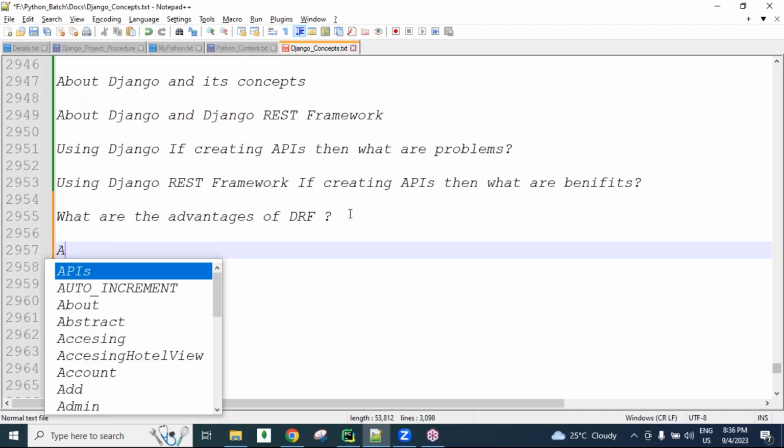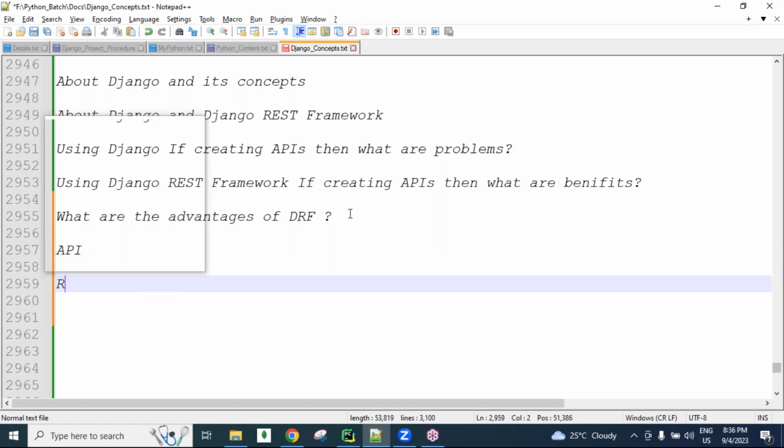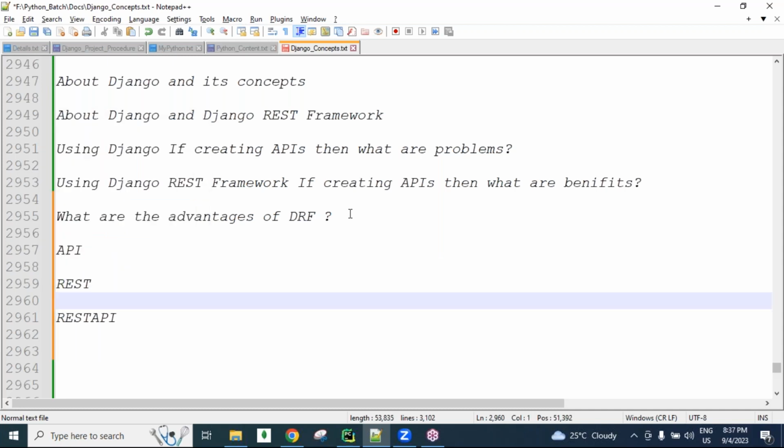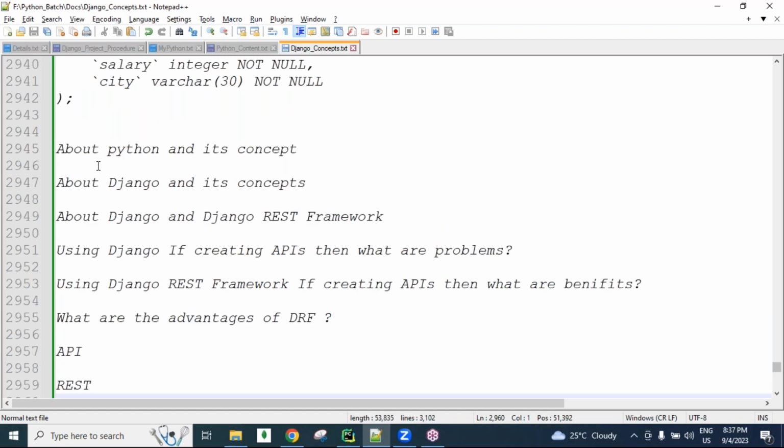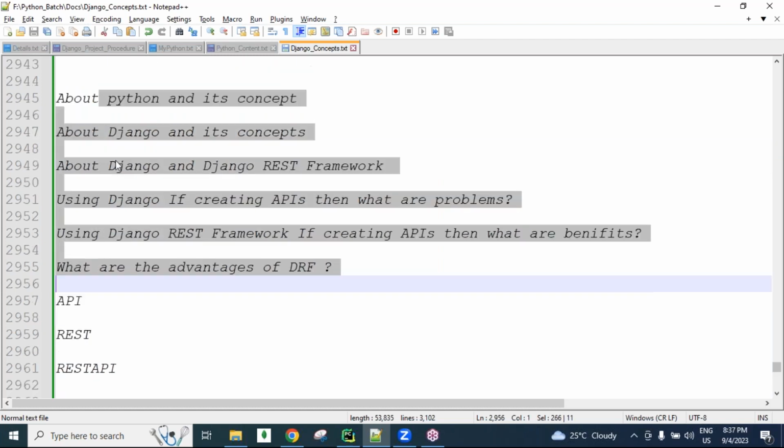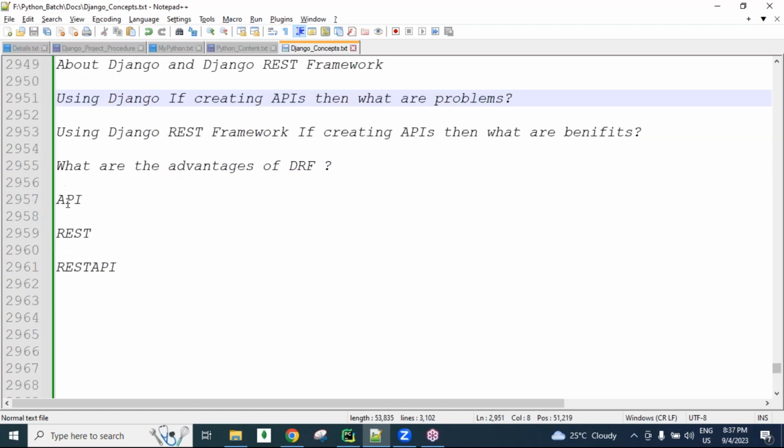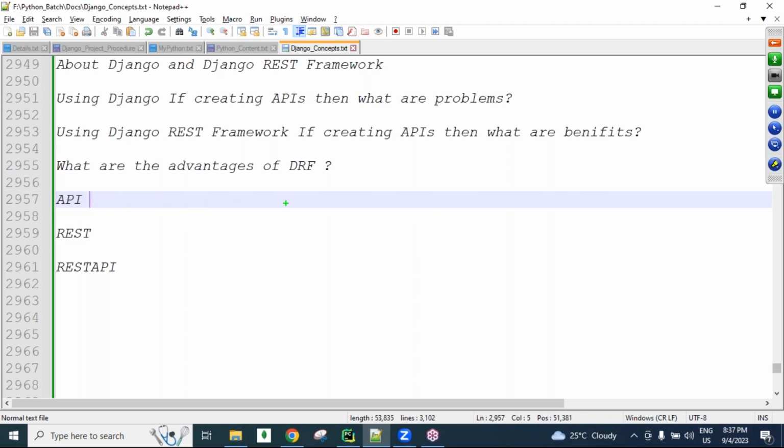And after that, the general terms about the API and the REST API, which I explained in our classroom. If you have any doubts on these points, let me know and I will explain the concept. So API stands for Application Programming Interface, which is used for making one application communicate with another application. If we want app-to-app communication, we require one interface between them. That interface is nothing but the API, guys.